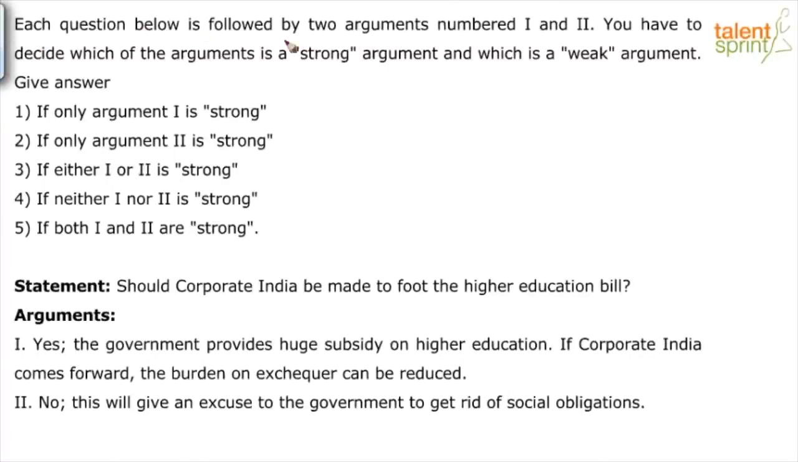Each question below is followed by two arguments numbered 1 and 2. You have to decide which of the arguments is a strong argument and which is a weak argument. And you have to give the answer option 1 if only argument 1 is strong, option 2 if only argument 2 is strong, option 3 if either 1 or 2 is strong, option 4 if neither 1 or 2 is strong, and option 5 if both 1 and 2 are strong.